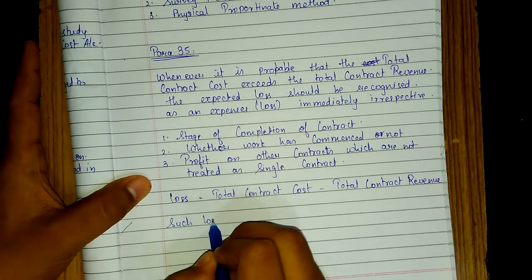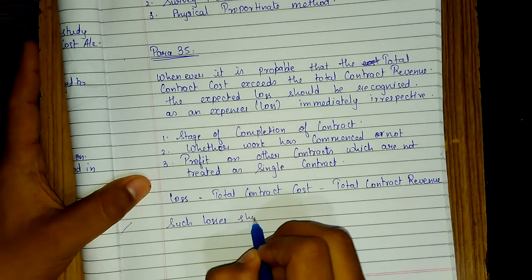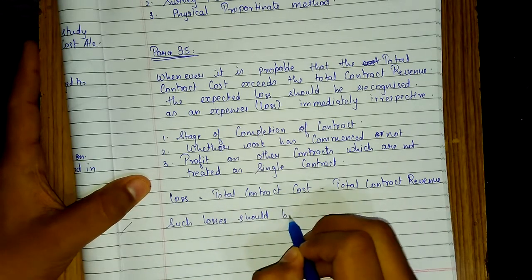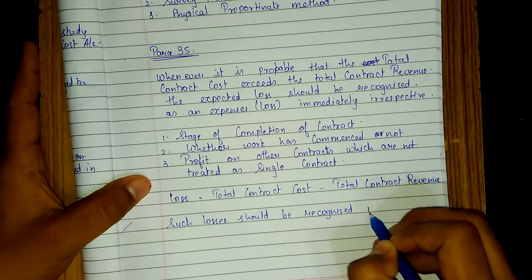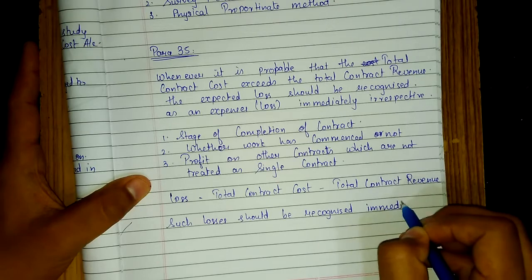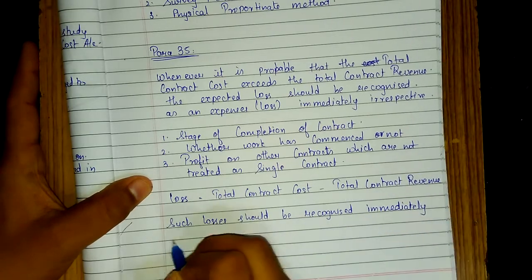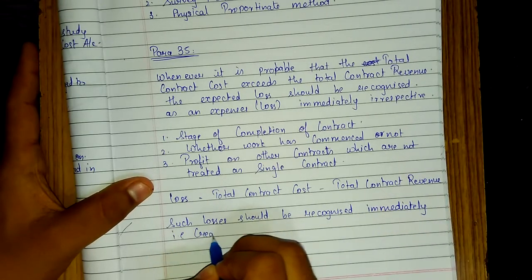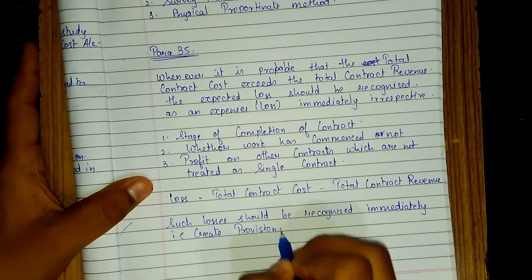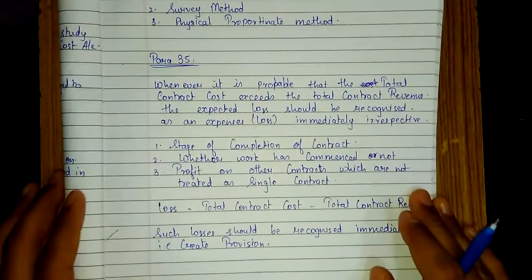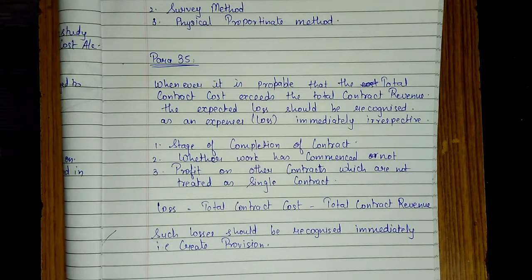Such losses should be recognized immediately, that is, create provision. So this is the most important para of AS7.